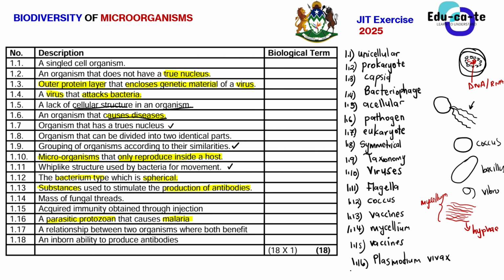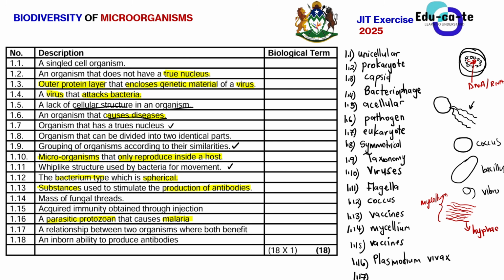Then we go to 1.17. So 1.17 says a relationship between two organisms where both organisms benefit. Remember that we have three types of symbiotic relationships: mutualism, parasitism, and the other one. When two organisms have a relationship that benefits both organisms, it means no organism fails to benefit from the association.